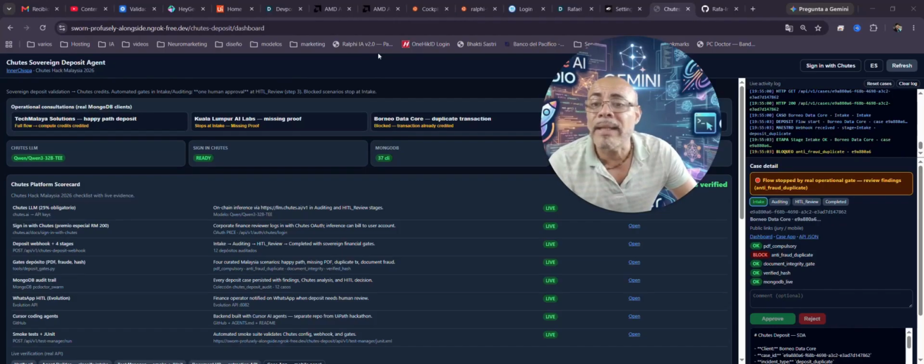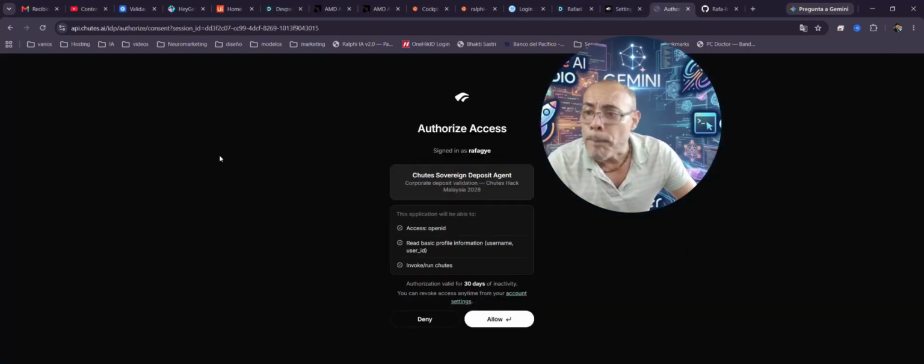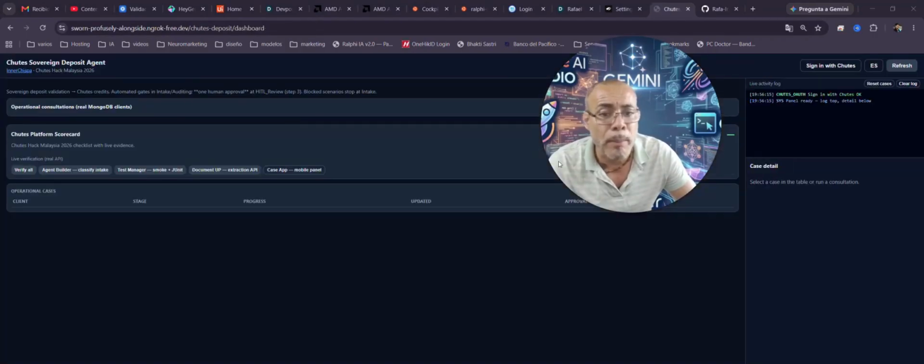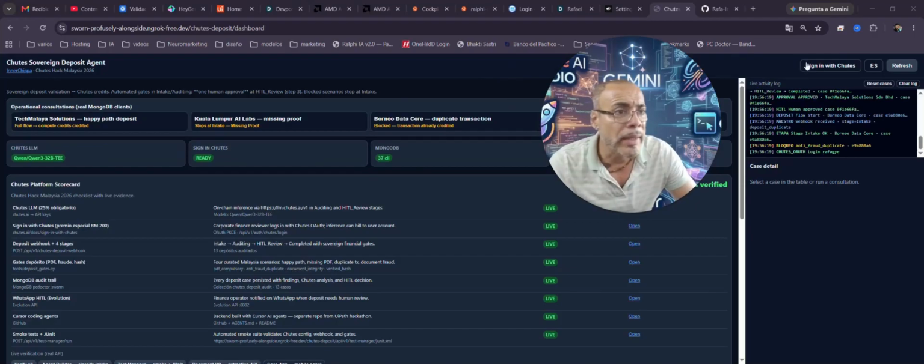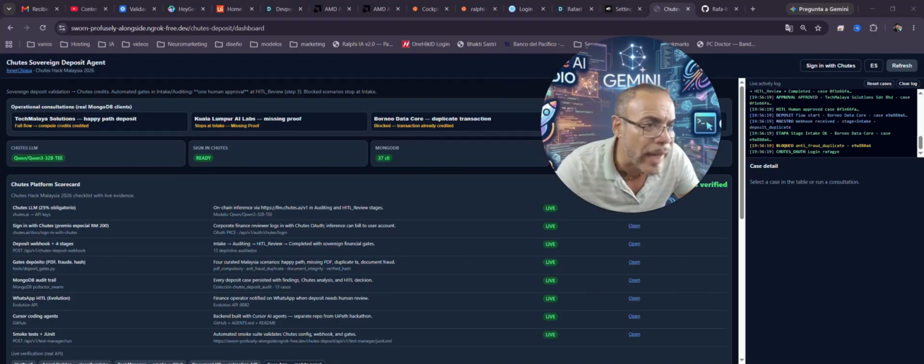To also compete in the special prize category, reviewers can see here that we have session initiation with Chutes. Our dashboard uses the native account of Chutes. This is implemented through the secure OAuth 2.0 protocol, matching exactly the decentralized identity model used by Chutes applications in production, thus fulfilling one of the required parameters. As you can already see on the panel, we are fully logged in with the Rafa GIE account. Here in the menu, it shows that the person is already logged in.